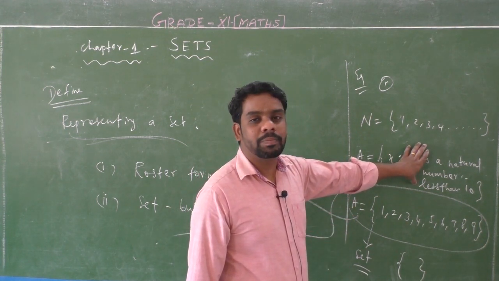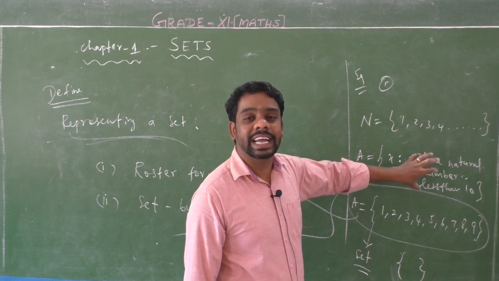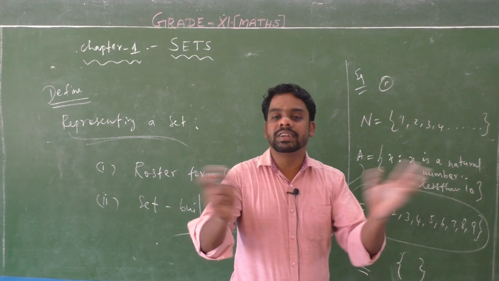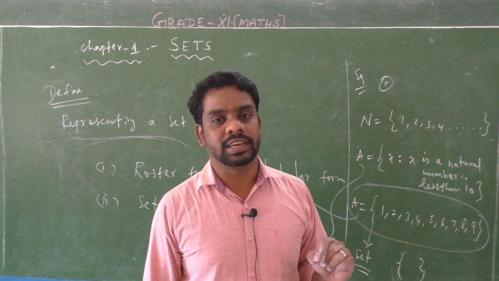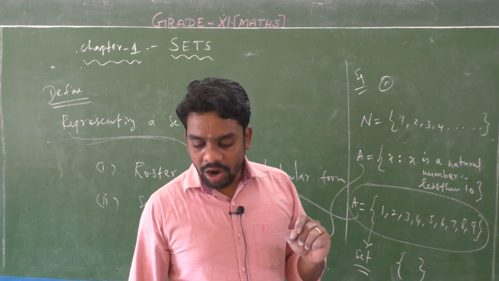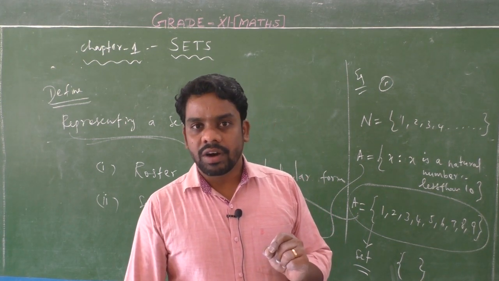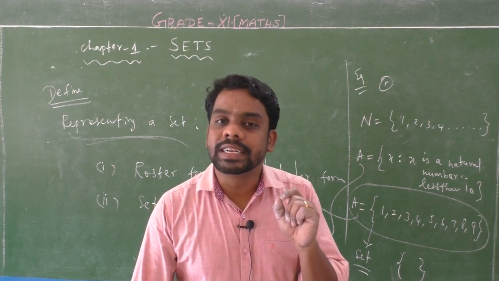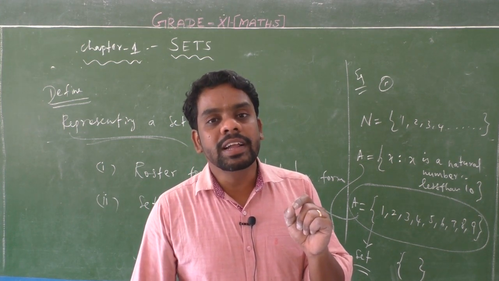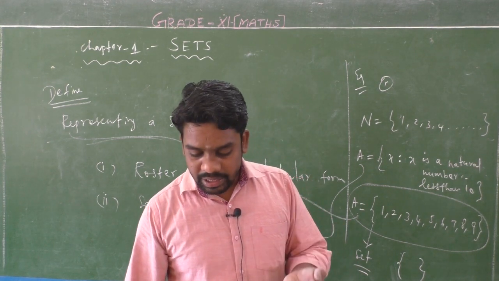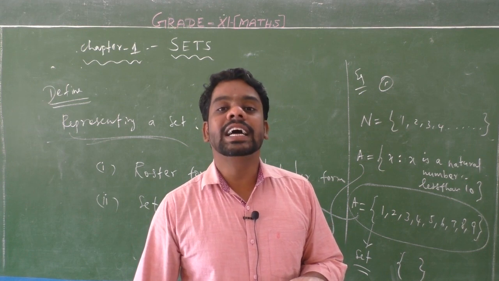This condition, common property, is not possessed outside of this set A. So the elements outside the set do not satisfy it. So set builder form means all the elements of the set possess a single common property which is not possessed by anything outside the set.